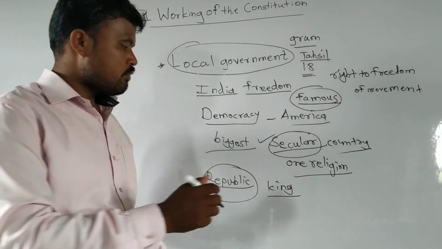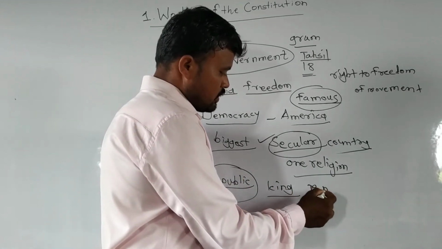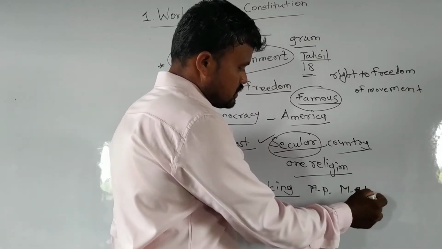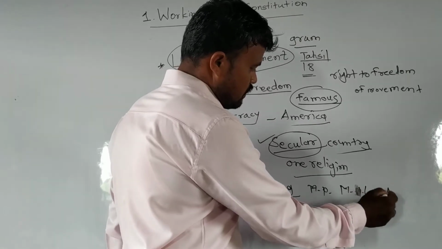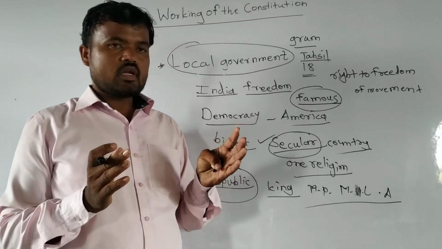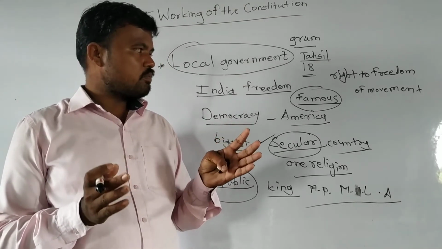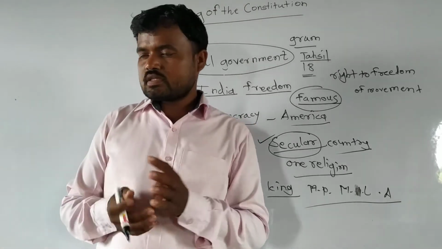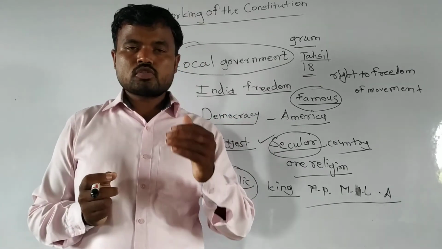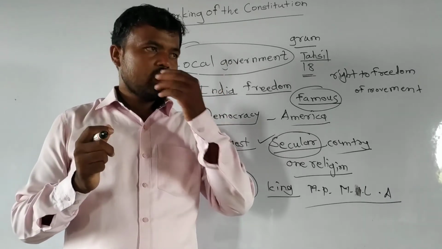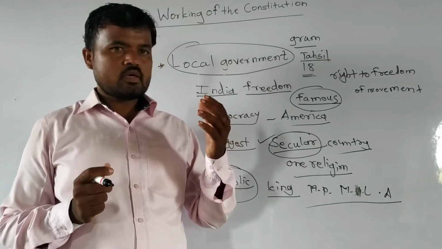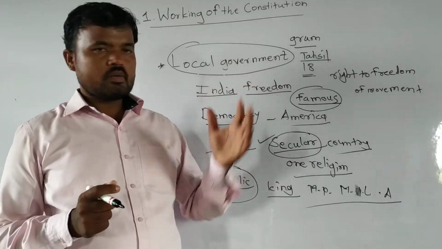They can be MP, member of parliament, they can be MLA, minister, or they can be president, prime minister. This right is given by the constitution to all Indian people. So we have to learn in this lesson how the constitution is working in India. Because of the constitution, we have got different types of rights, and we became good citizens because of all fundamental rights and duties.